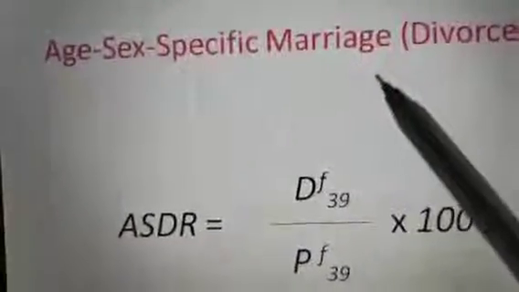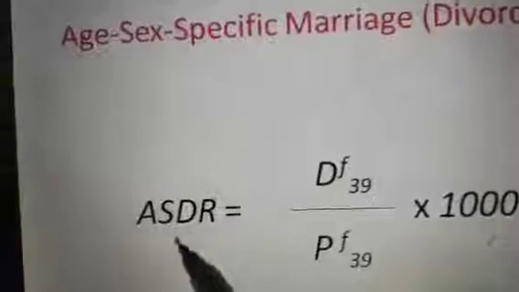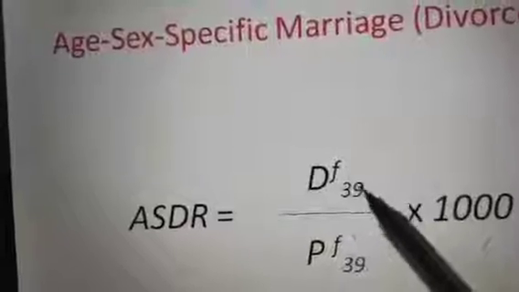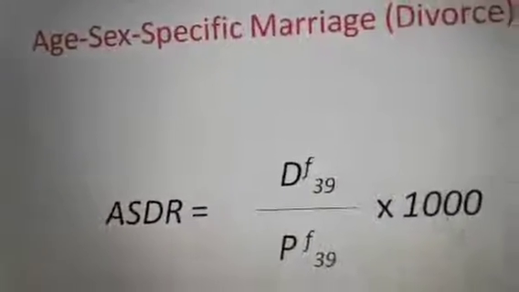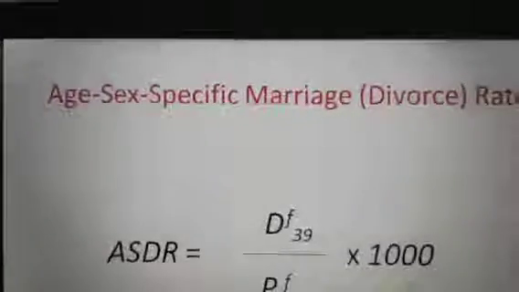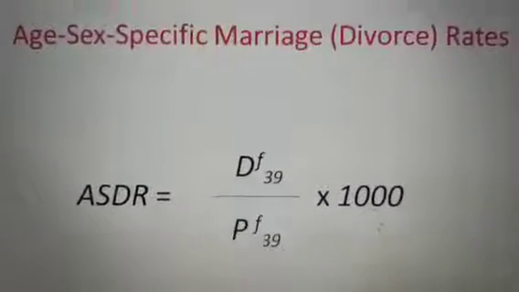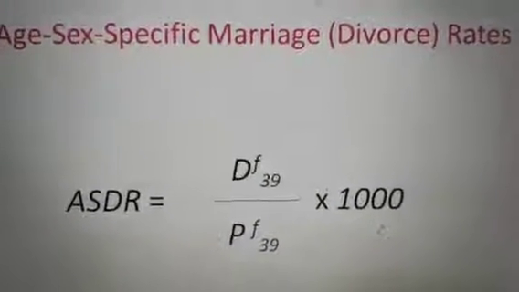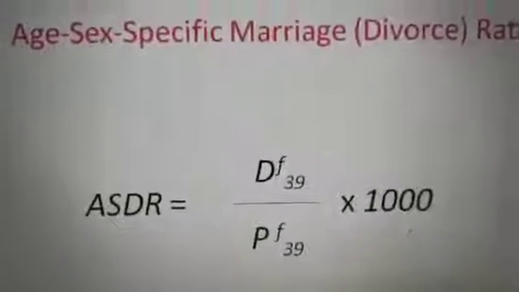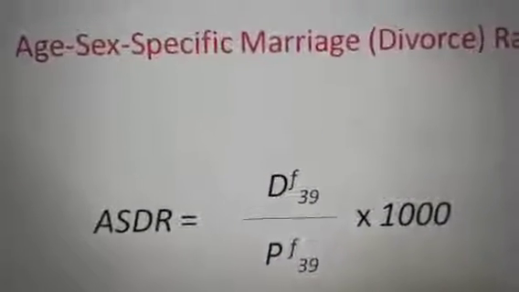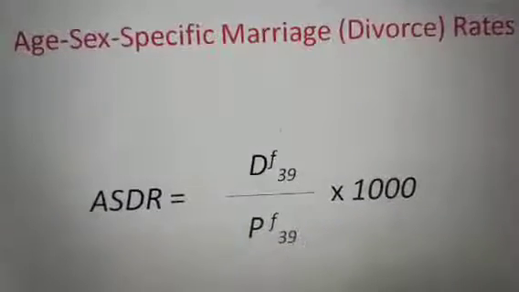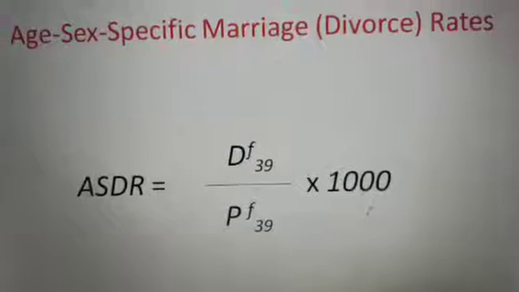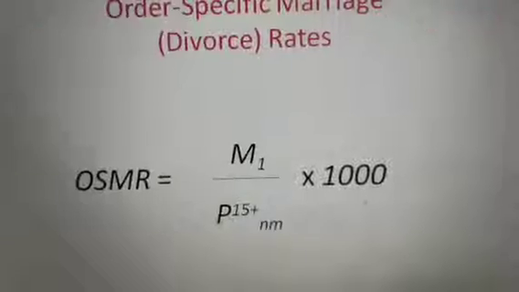And when we talk about the age specific marriage rate, we write ASMR is equal to M, in place of D, M F39 divided by P F39 into 1000. That will convert into the age specific marriage rate. So with this formula we can measure, in any country, the specific age marriage or specific age divorce rate of the population, by which we can narrate the various socio-economic factors or story of that particular country.